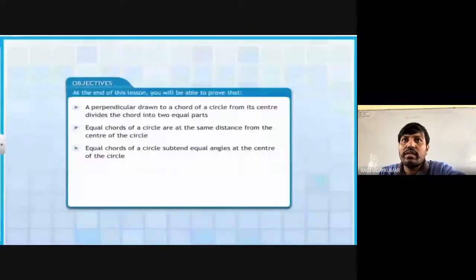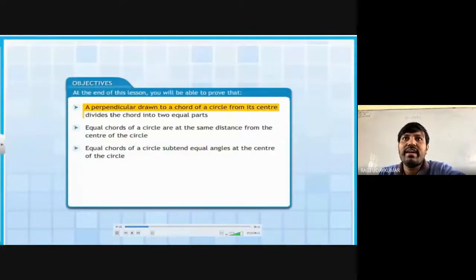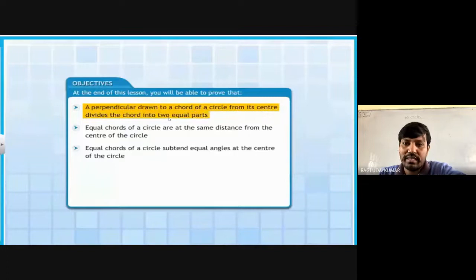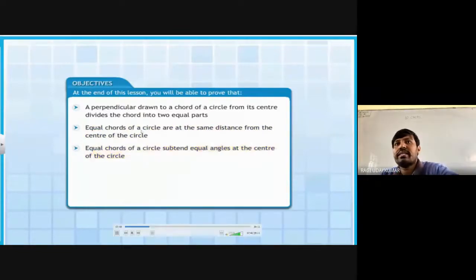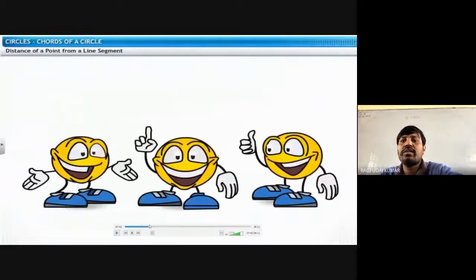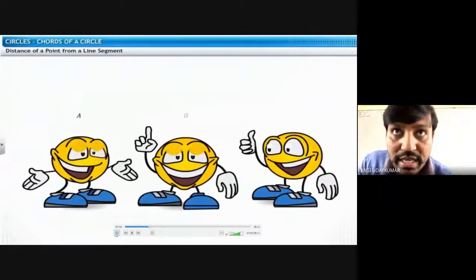Okay, so we are going to learn that a perpendicular drawn from the center of the circle to a chord divides the chord into two equal parts, and equal chords of the circle are at the same distance from the center of the circle, and equal chords subtend equal angles at the center of the circle. So as sentences, if you read that you may get confused, but after learning the theorem you can understand theorems in the easiest way.